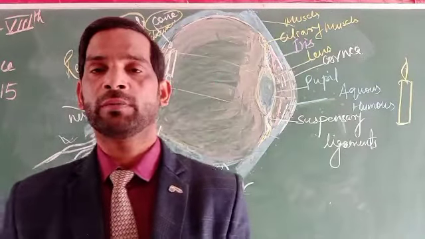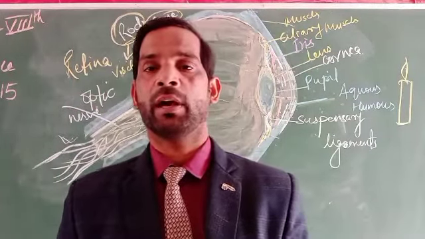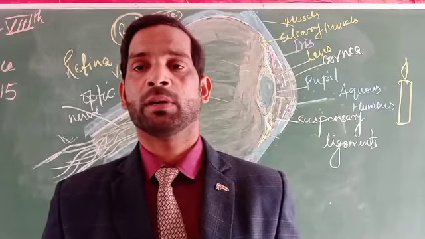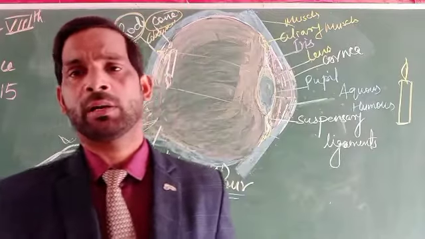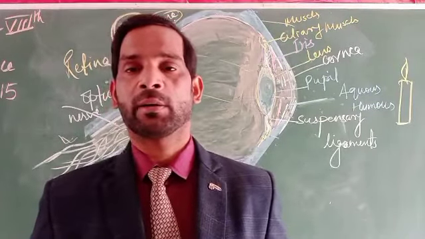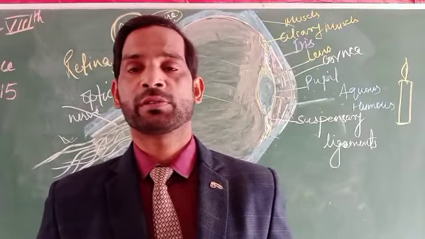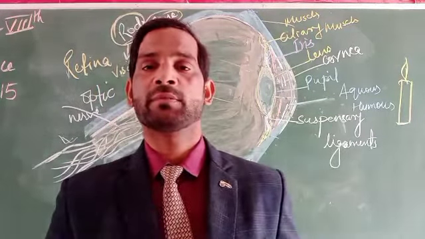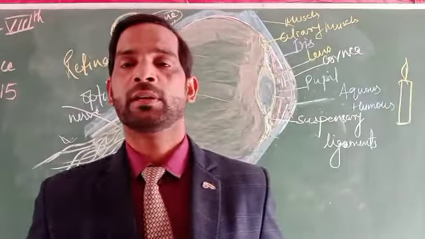The cornea covers the colored part of the eyes. The eyes have a circular and colored part, which is called the iris. So the cornea is important to let light enter into the eyes.